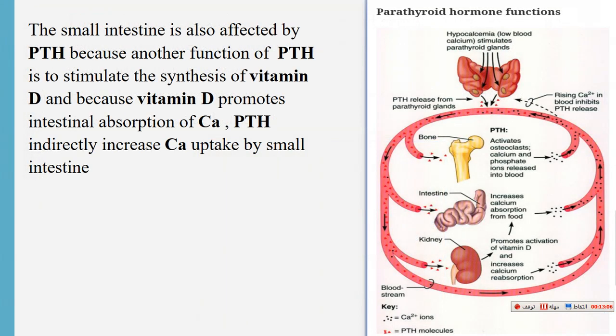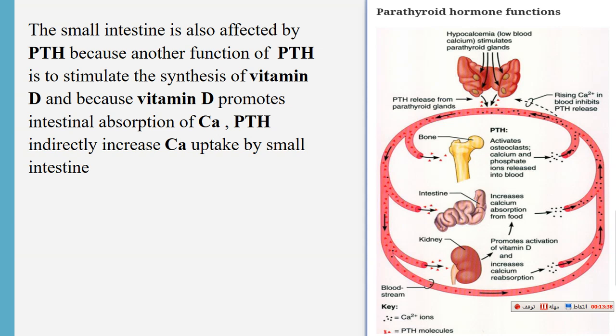Also, the parathyroid hormone affects the small intestine. Another function of parathyroid hormone to increase the concentration of calcium in our circulation is to stimulate the synthesis of vitamin D. And because vitamin D promotes intestinal absorption of calcium from food, parathyroid hormone indirectly increases the uptake of calcium by the small intestine, as seen in this picture.